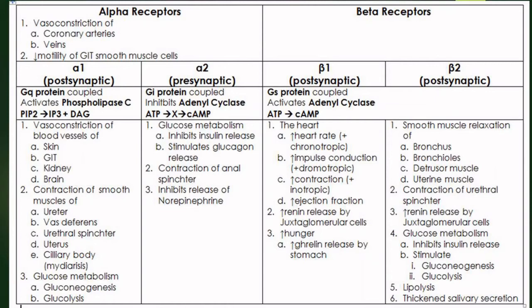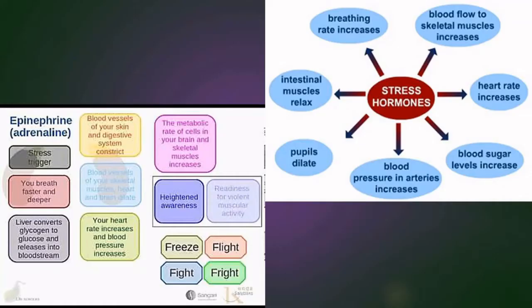Alpha 1 receptors cause vasoconstriction of blood vessels in skin, gastrointestinal tract, kidney, brain, contraction of smooth muscles in the ureter, vas deferens, urethral sphincter, uterus, ciliary body, etc. And also increases glucose metabolism through gluconeogenesis and glycolysis. So some of the functions are common across the receptors, whereas some of the functions are unique for each receptor.